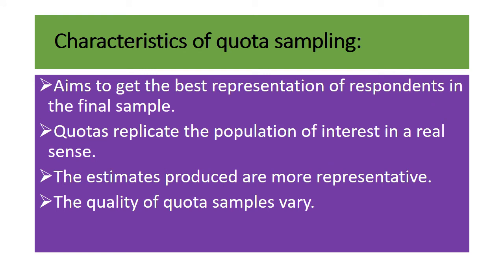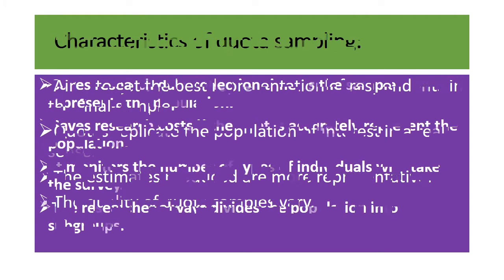Coming to the characteristics of quota sampling. First, it aims to get the best representation of respondents in the final sample. The quotas replicate the population of interest in a real sense. The estimates produced are more representative, though the quality of quota samples will vary.